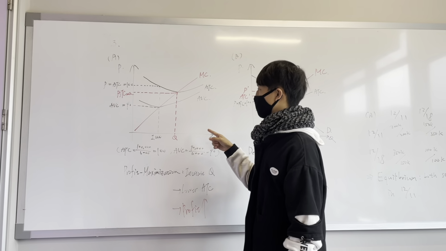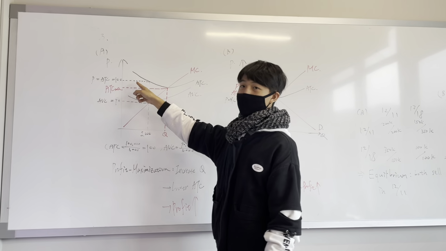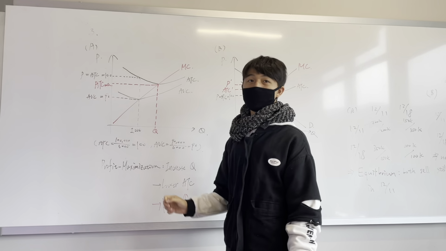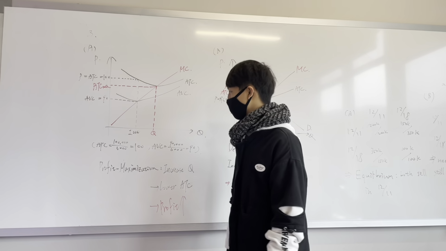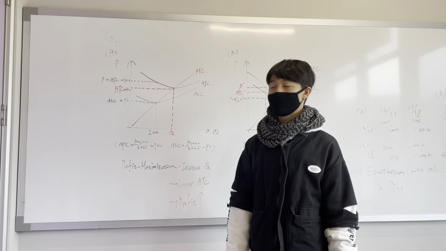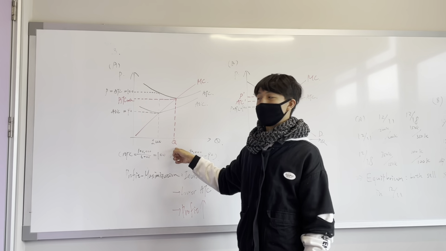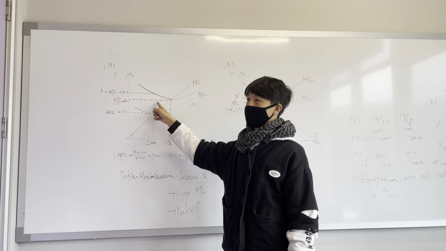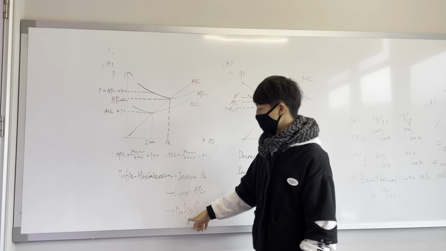According to this graph, the average total cost of 100 is not the minimized average total cost. So I think this firm doesn't maximize its profit. If this firm wants to maximize its profit, it should increase its production level to lower their average total cost, so that they can increase their profit.